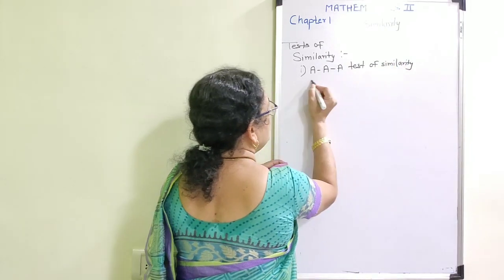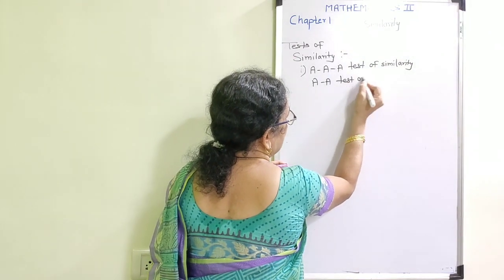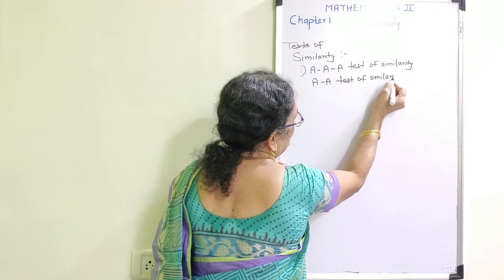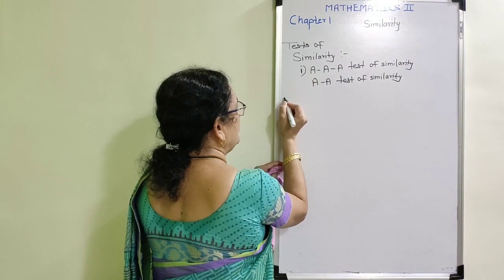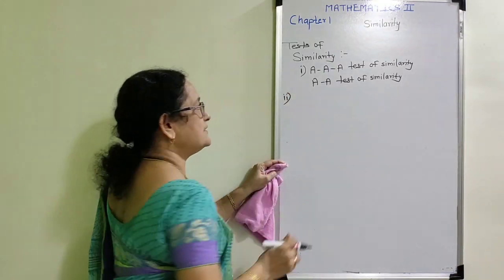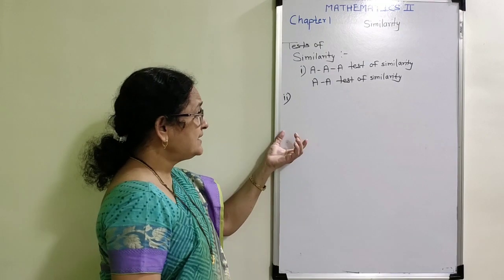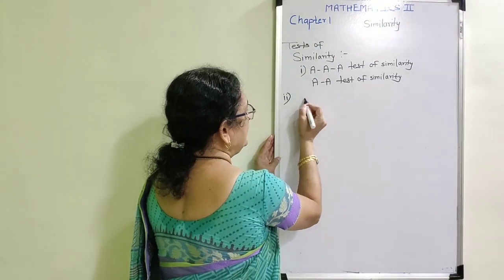In this test only I have again discussed a test of similarity. That means when two pairs are congruent, the third one is ultimately congruent. Now I am going to discuss the second pair. Now here, in this next pair, we are going to discuss that when